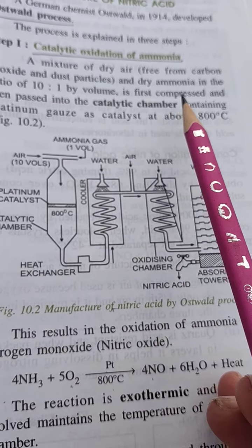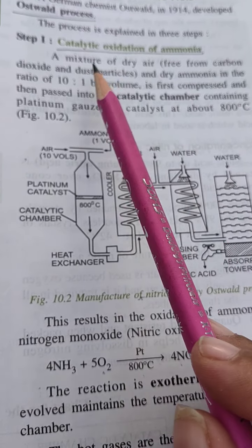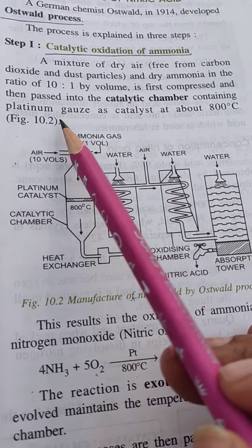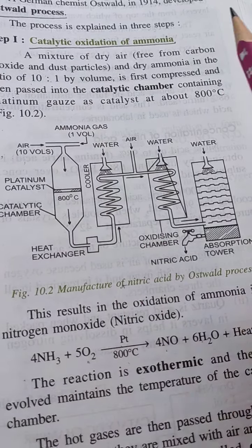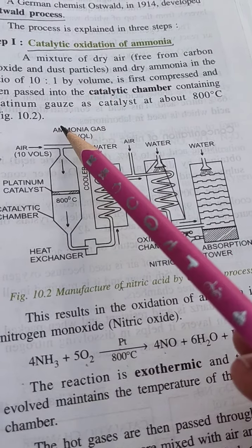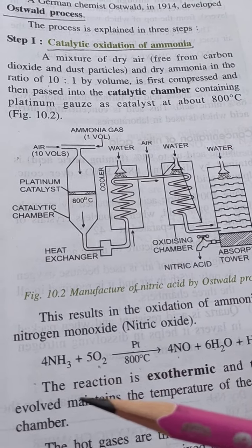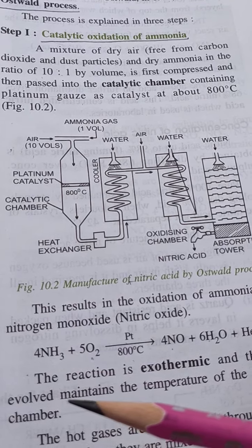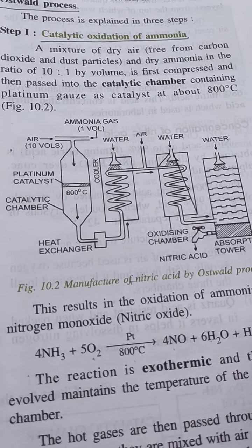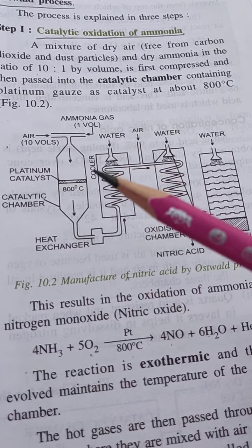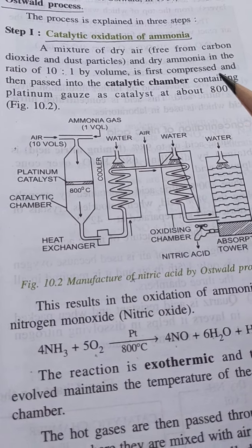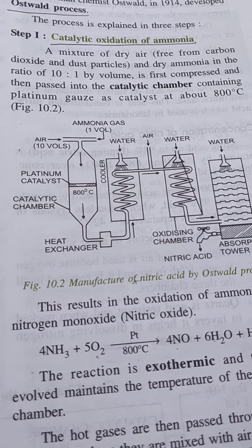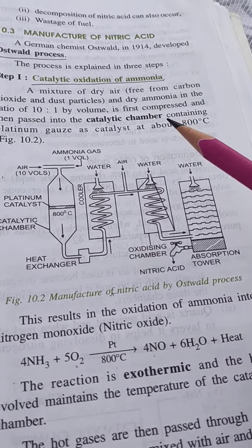In what ratio will we take ammonia and air? A mixture of dry, free ammonia and dry air will be taken in a ratio of 10:1 by volume, meaning 10 parts of air and 1 part of ammonia. Now the first question: why is more air used than ammonia? Because oxygen is required in all the steps. How many steps are there? 3. So oxygen is required in all the steps, that is why we use more air and less ammonia.